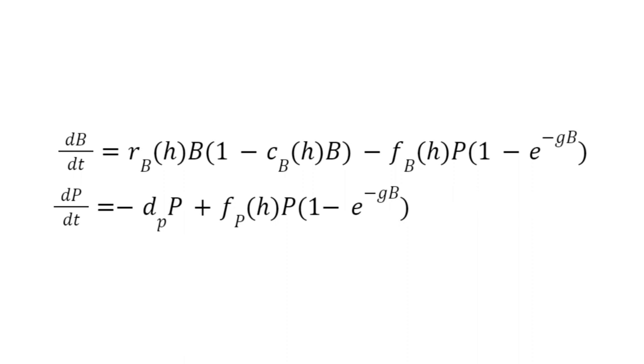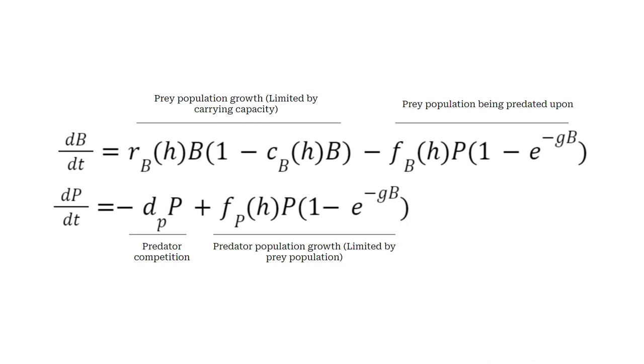In order to model these changes, we adapted a predator-prey model to have modified human parameters. So the model itself has a couple different parts to it. We have growth in the prey population, which includes population growth due to reproduction, limited by the carrying capacity, so it has logistic growth. And then we have the prey population being predated upon, which subtracts from that prey population. Then for our predator population growth, we have predator competition, and we have predator population growth, which is also limited by the prey population.